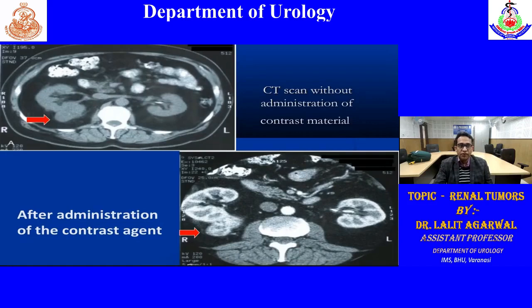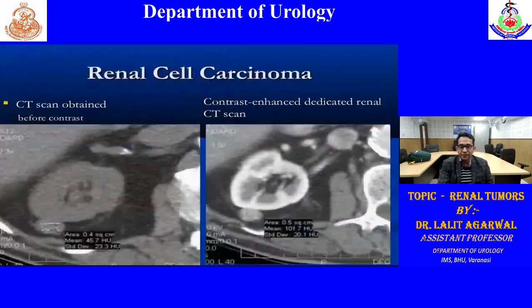So this is without contrast, that is the plain film of the CT scan. We can appreciate a lower polar mass is there. But after giving contrast, the kidney will also enhance and the tumor will also enhance. So if it is more than 15 Hounsfield unit, that is suggestive of renal malignancy. Similarly, in this film, this is the plain film, this is the enhanced film.